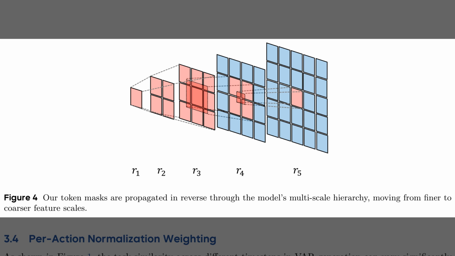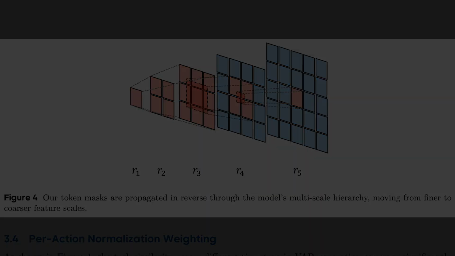So, while Figure 3 addressed temporal issues, Figure 4 illustrates the spatial solution, known as mask propagation. This diagram maps how the algorithm assigns credit across the model's multi-scale hierarchy. The process actually works in reverse. It starts at the finest resolution on the right, labeled R5, identifying which tokens determine the final reward. It then projects that focus, shown as the red highlighted regions, backward to the coarser scales on the left. This ensures that gradients update only the causally relevant parts of the image structure, effectively filtering out noise.